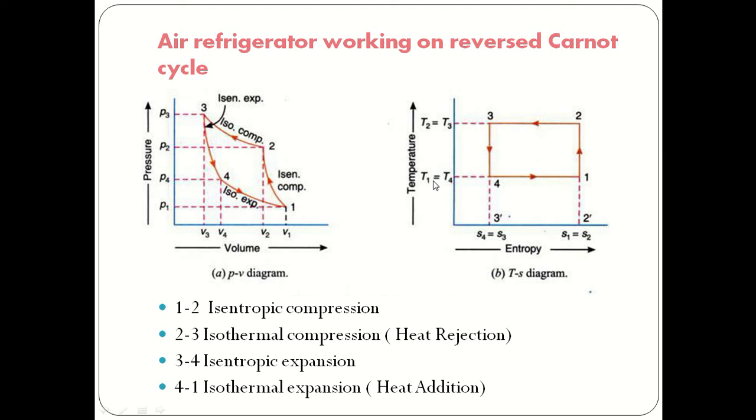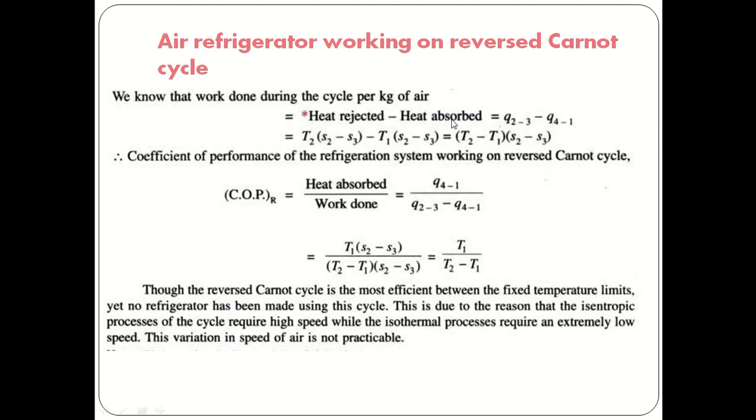So Q2-3 minus Q4-1 is T2 times (S2 minus S3) minus T1 times (S2 minus S3). Both the entropy differences are the same, so we solve this as T2 minus T1 multiplied by S2 minus S3.